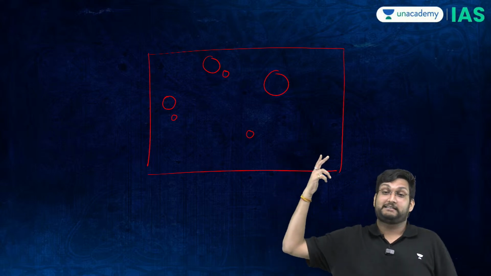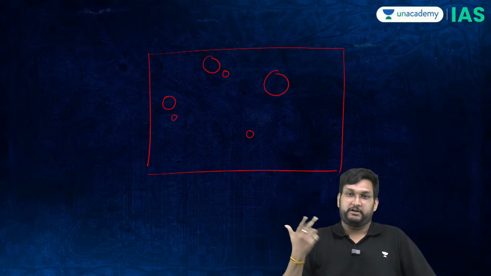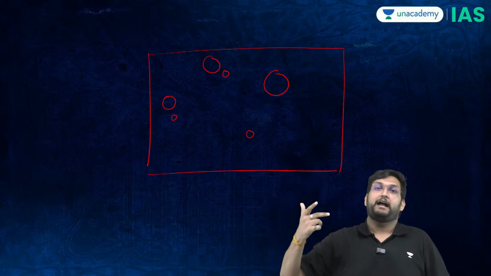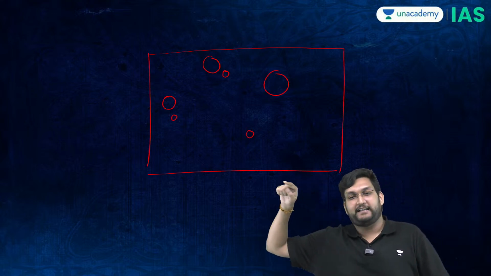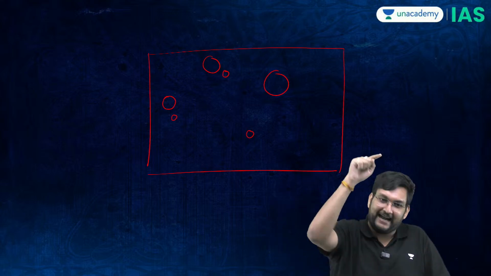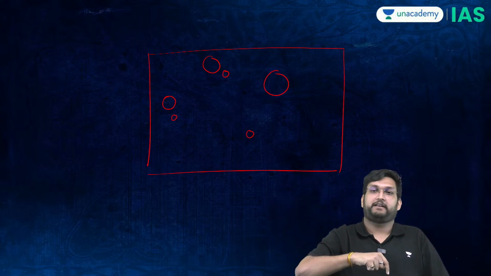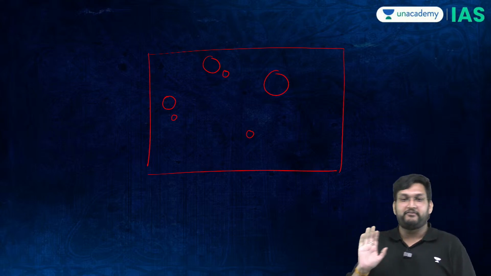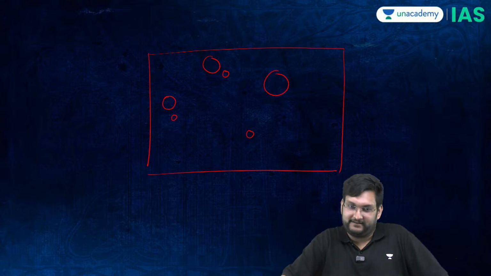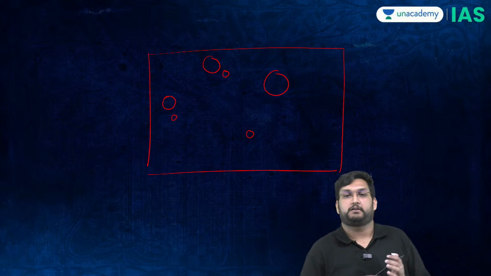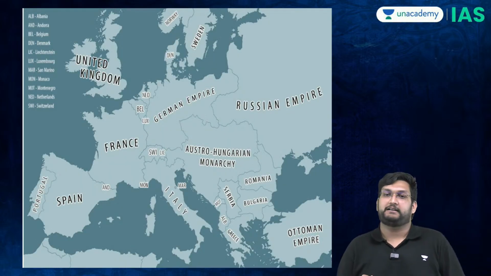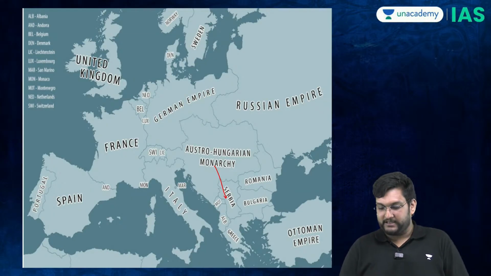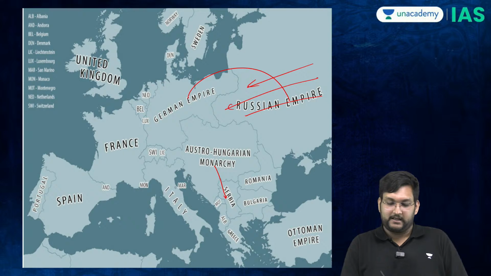And as soon as the Belgians are hit, the British say, how did you hit my younger brother? And therefore, now Germany is fighting France, Britain, and Russia at the same point of time, whilst the Austrians and the Serbians are standing in the corner waiting for this war to end. This is basically the First World War. This is how it actually started: Austria attacking Serbia, Serbia saying to Russia, Russia mobilizing on this front, Germany attacking Russia, Germany then attacking France via Belgium, Britain attacking Germany.